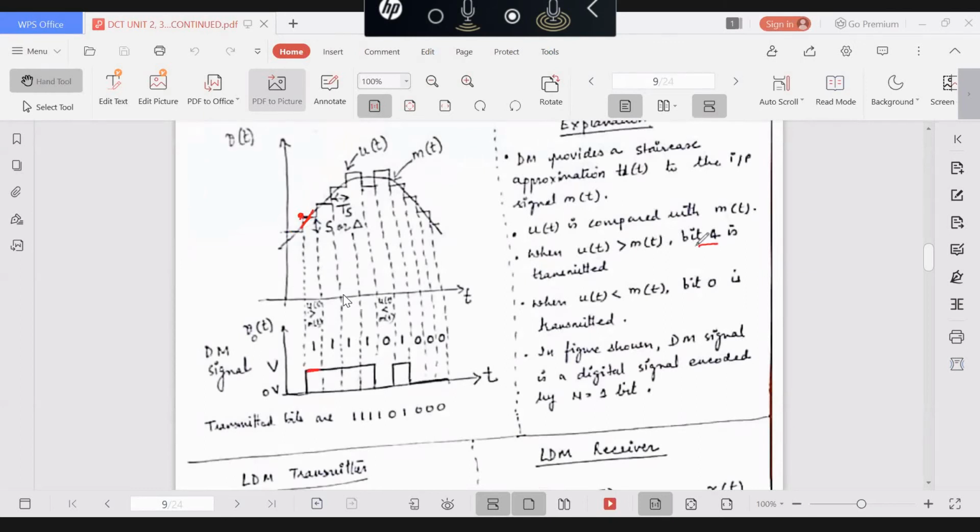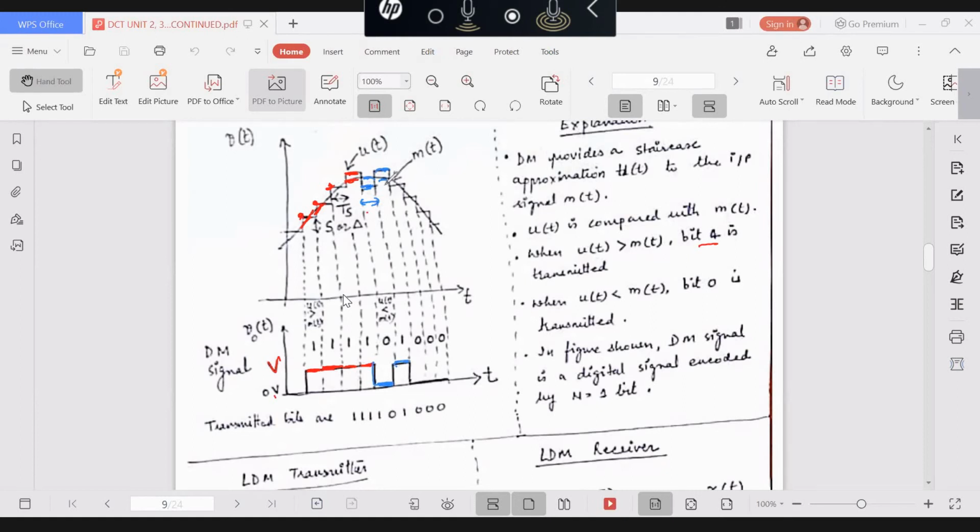Bit 1 is transmitted. Again here ut is more than xt, which bit is transmitted? Bit 1. So bit 1 is transmitted by plus V volt, bit 0 is transmitted by 0 volt. Again ut is more than xt. Then ut is less than xt, so bit 0 gets transmitted. Again ut is more than xt, bit 1 gets transmitted.